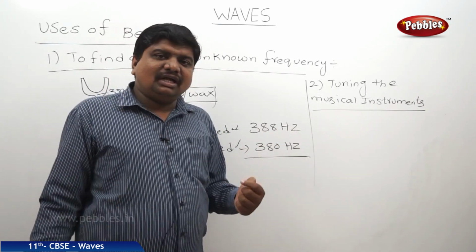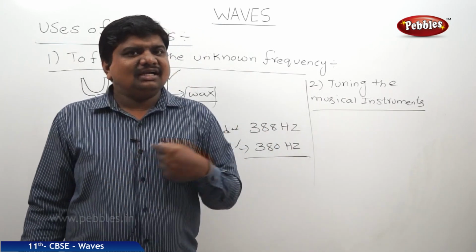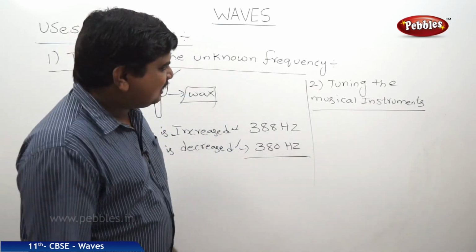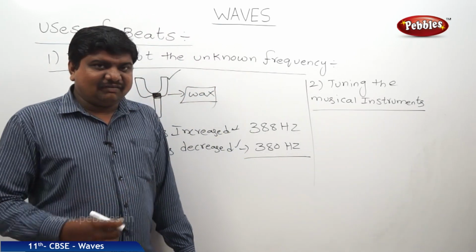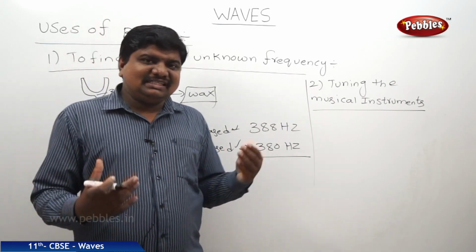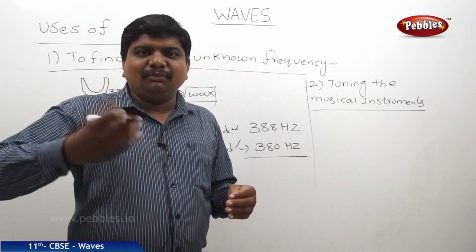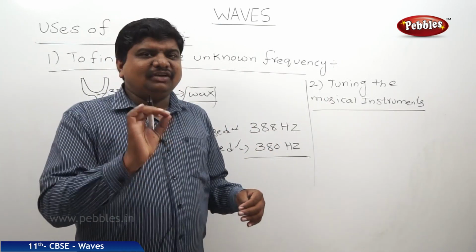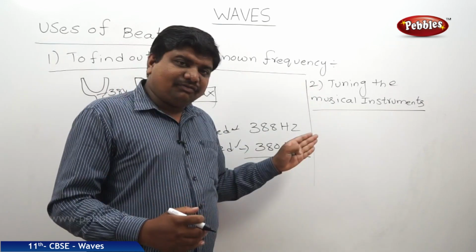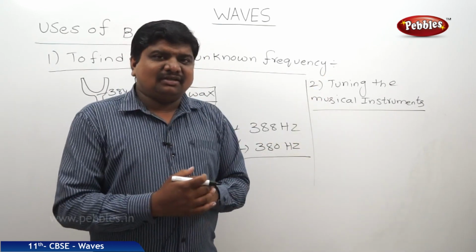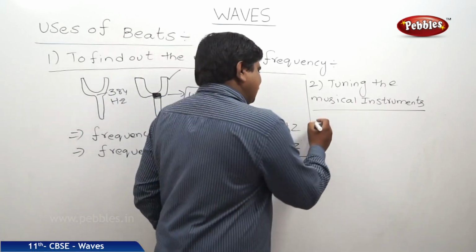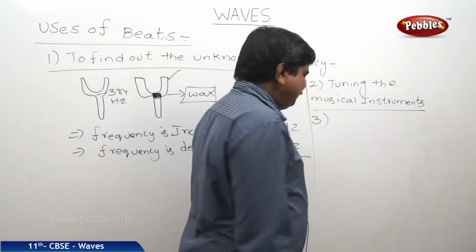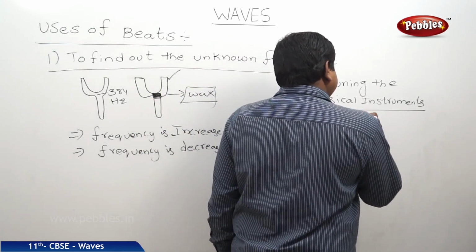This causes unmatched tunes with the surroundings or with the other instruments in the troupe. So that's why they check the length and the frequency of each string. Once the frequency is matched, it creates a beautiful musical note. So to tune the musical instruments, to fix the lengths, to tune in a beautiful frequency way, beats are also useful.